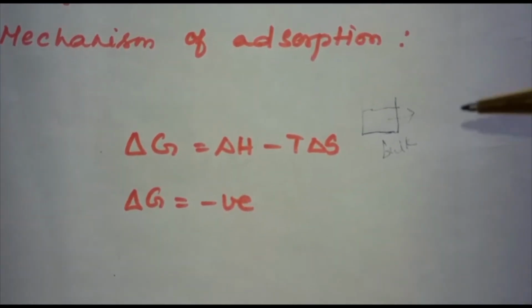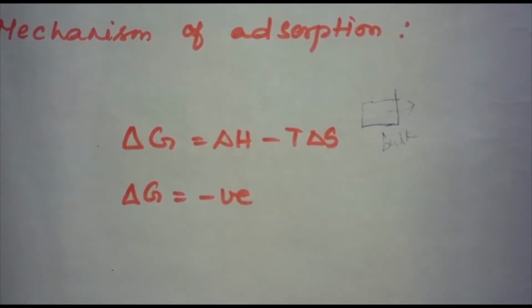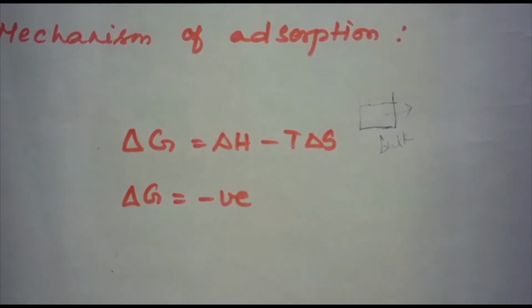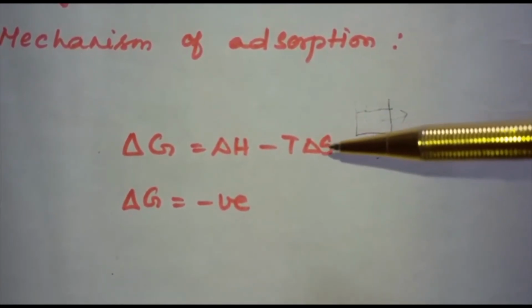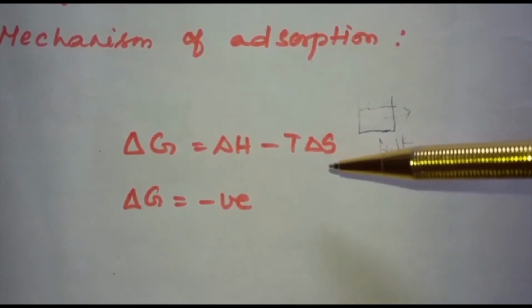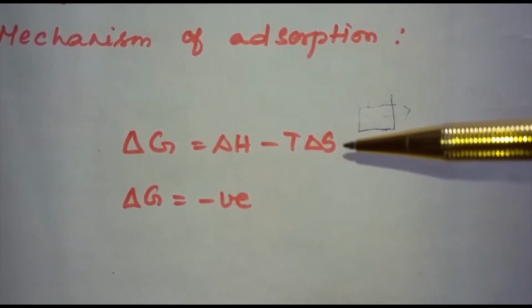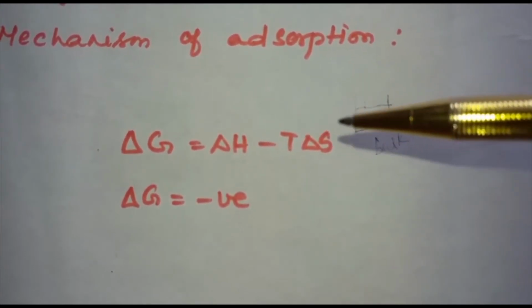When a gas is adsorbed, the freedom of movement of its molecules becomes restricted, is it not? When a gas is adsorbed, what happens to its movement? It is restricted. This amounts to a decrease in entropy of the gas after adsorption. Therefore, delta S is also negative. Therefore, adsorption is accompanied by decrease in enthalpy as well as decrease in entropy of the system.